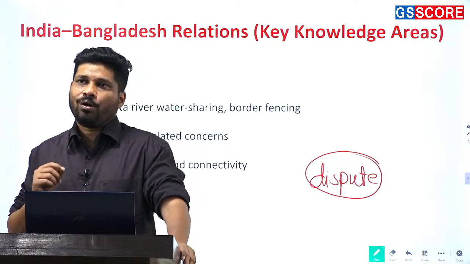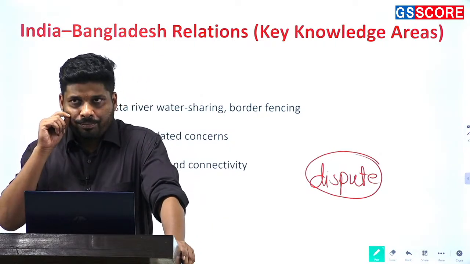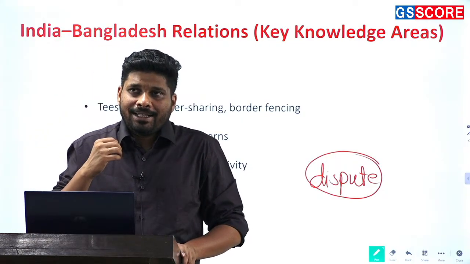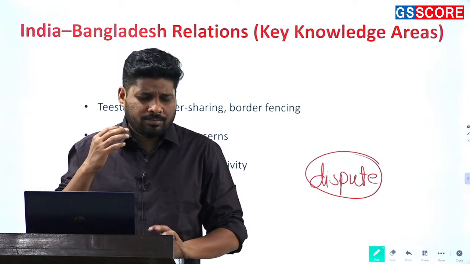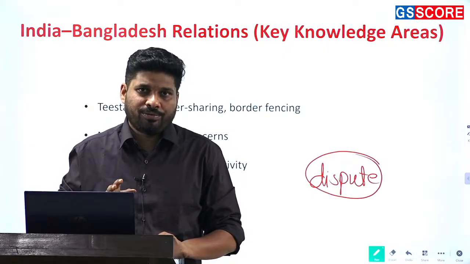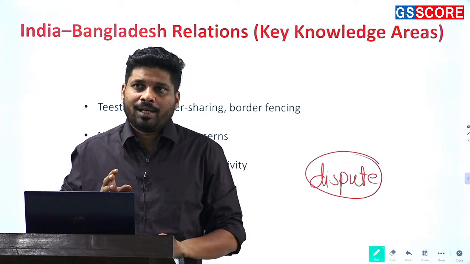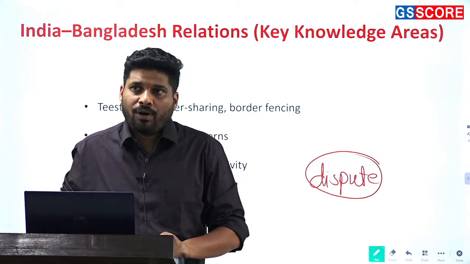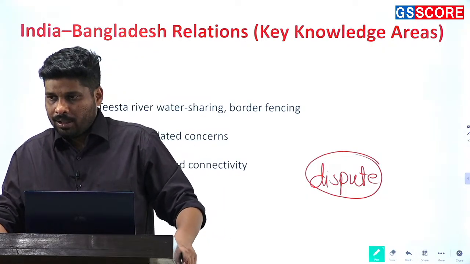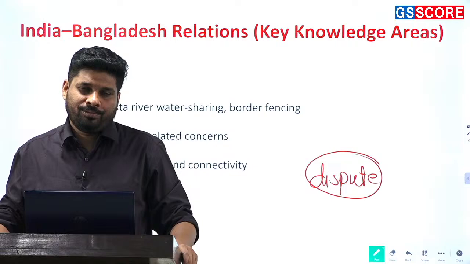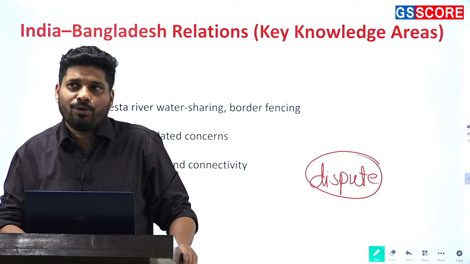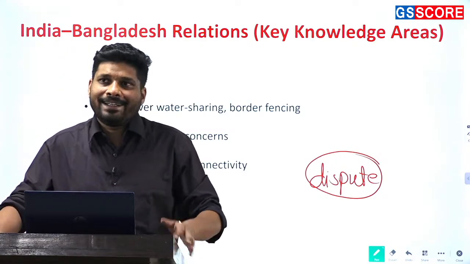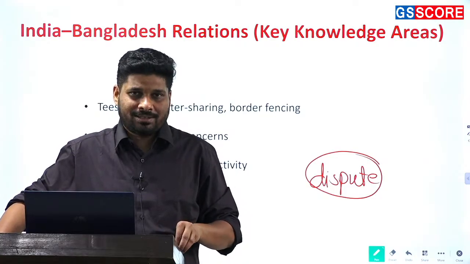Lastly, I will say focus on your positive areas. Okay, focus on those areas where India can positively contribute. For example, enhancing IT skills of a particular country. For example, developing a culture of entrepreneurship. For example, orienting a particular country towards better financial inclusion. So these are India's strengths.